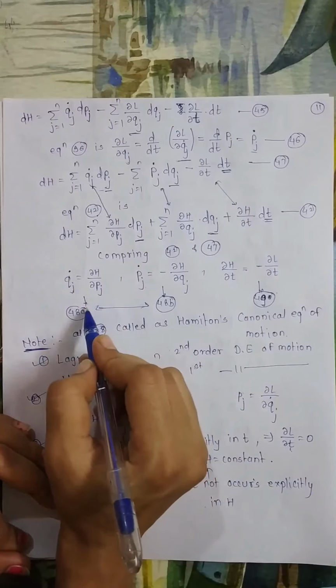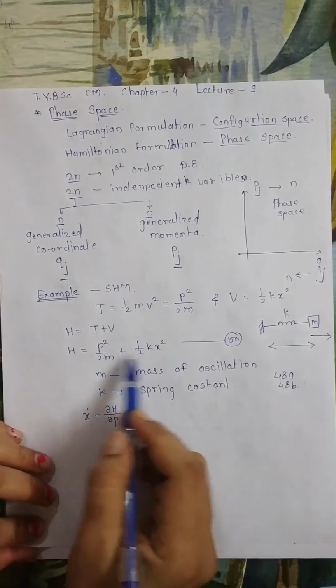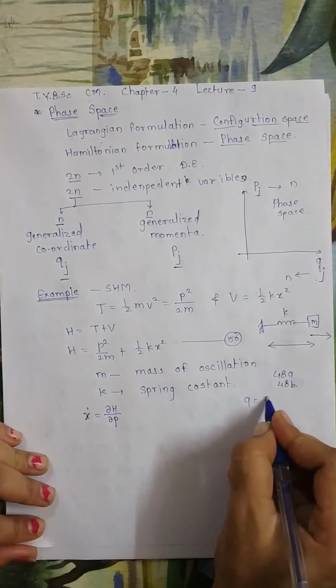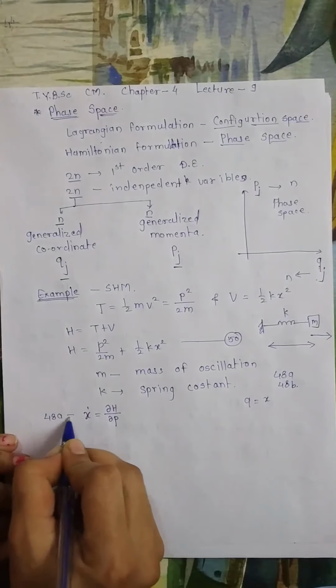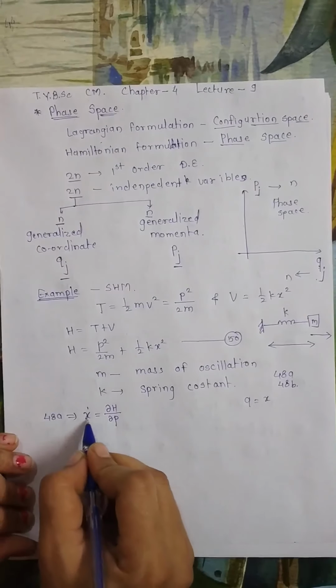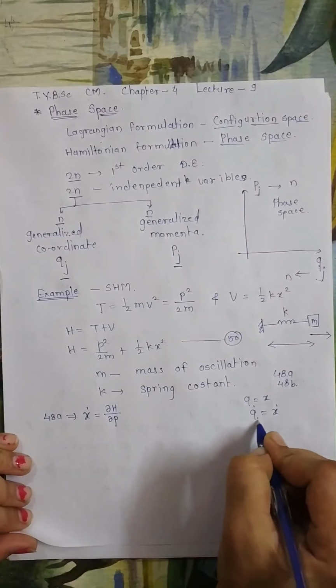Our generalized coordinate in simple harmonic motion here is x, so q is x. According to 48a, the generalized velocity qj dot is nothing but x dot.